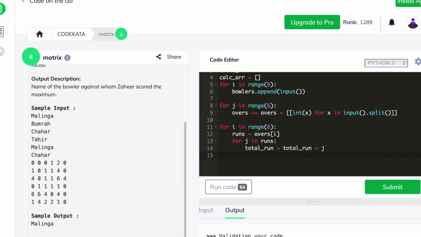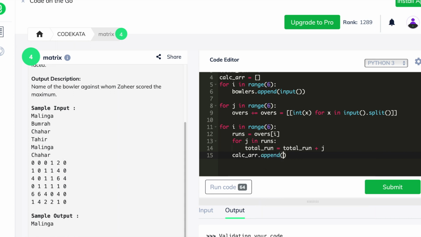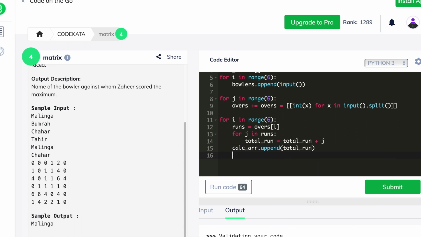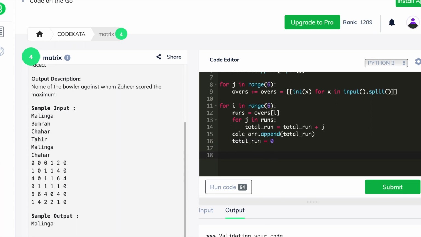Whereas in our presentation we discuss the same value as count. We use both these values in order to calculate the total runs scored in an over and to store it in the calc array which we have declared above. And by the end of the nested iteration, we declare value of the total run as 0 in order to store the value of each individual over, and thus we had stored all the runs scored in an over, and we have to print the name of the bowler against whom Zahir has scored the maximum run in an over.